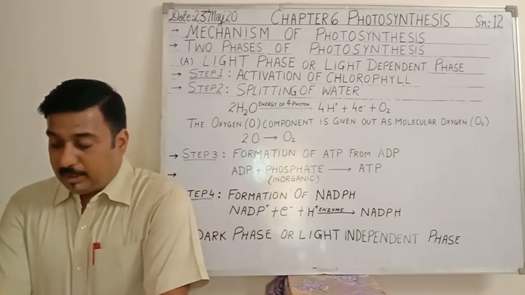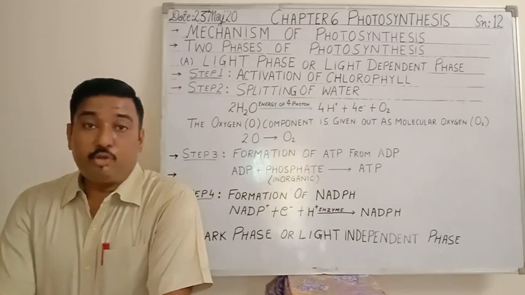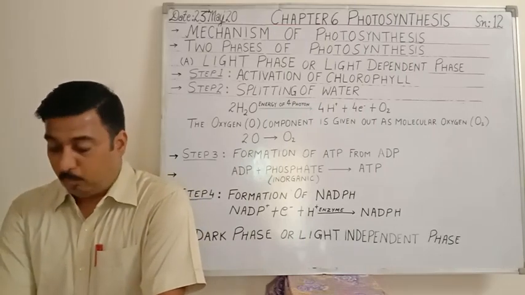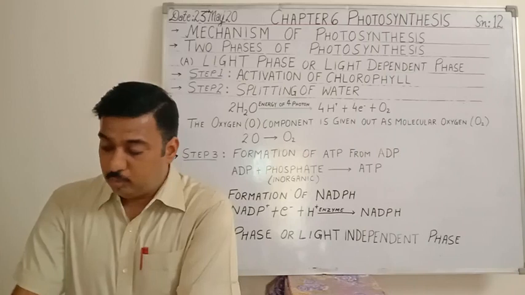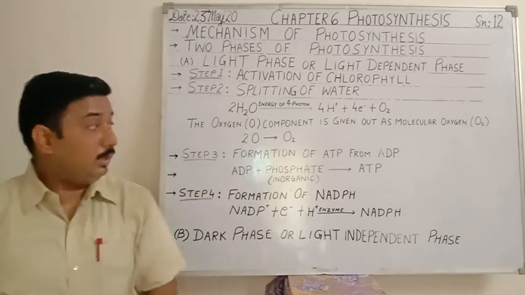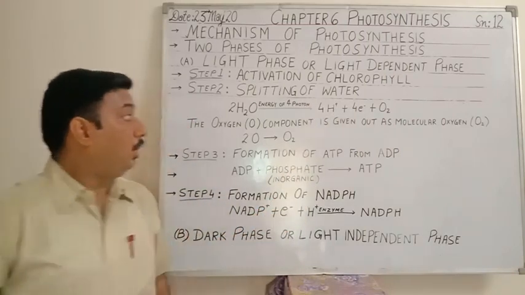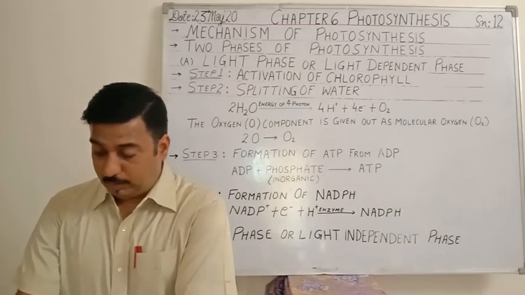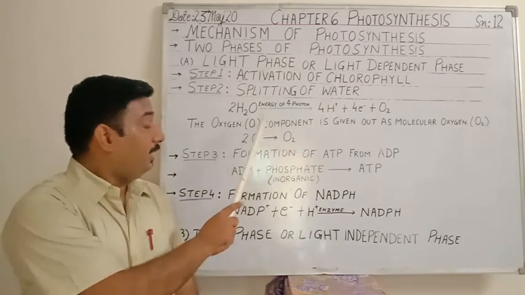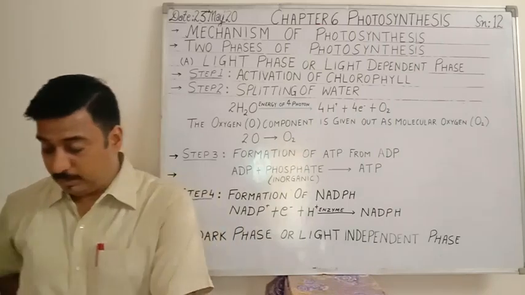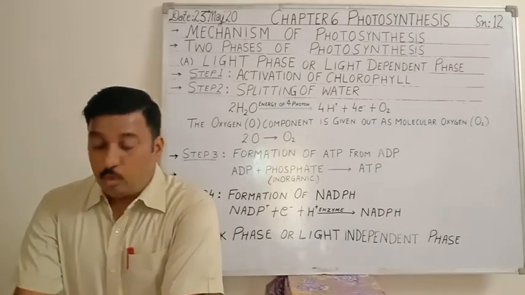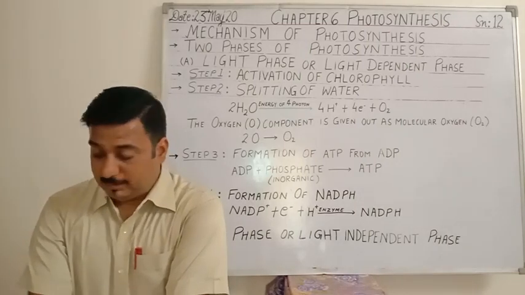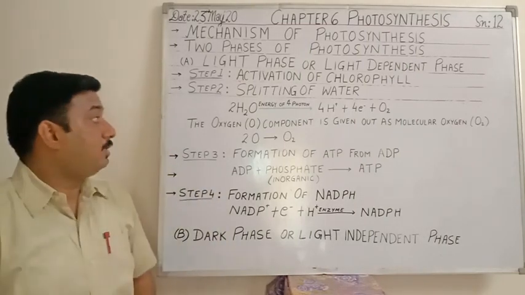The absorbed energy, the photons absorbed by the chlorophyll, is used in splitting the water molecule into its components, that is hydrogen and oxygen, and along with that electrons are also released. So this is the reaction that takes place during photolysis of water. The reaction is known as photolysis, which means splitting by light.